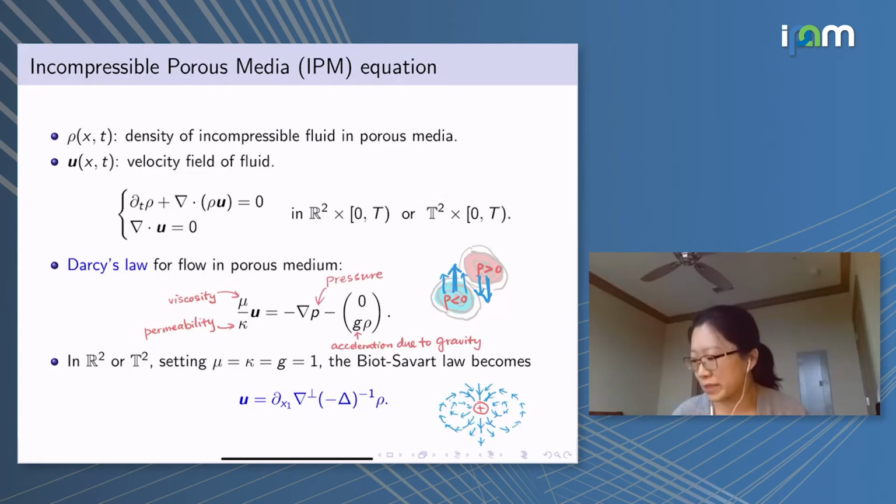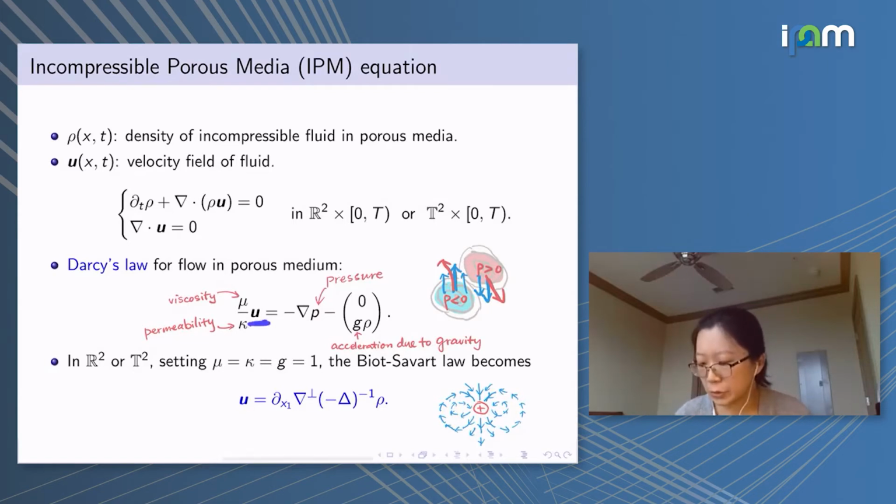Okay, so for example, if you're having a bunch of fluid here with positive density and negative density, then ideally they just want to move downwards and upwards. However, after the Leray projection, the actual velocity field will have certain corrections just to make it divergence free. Right.